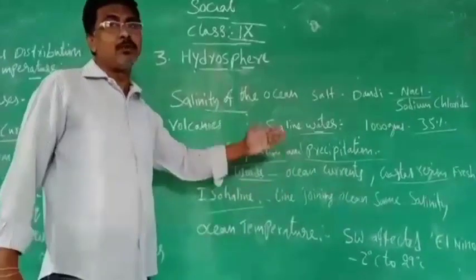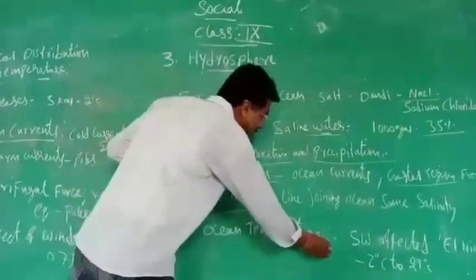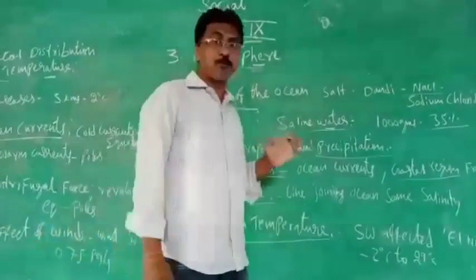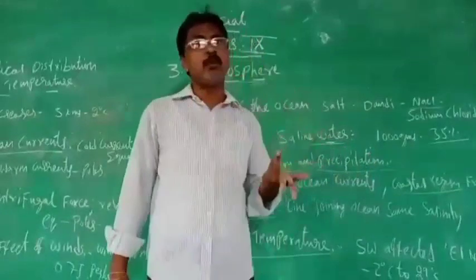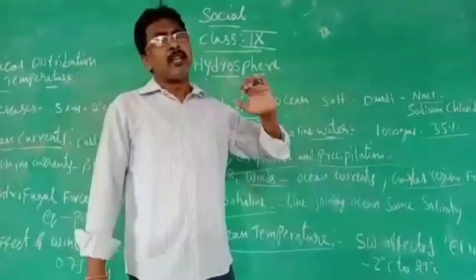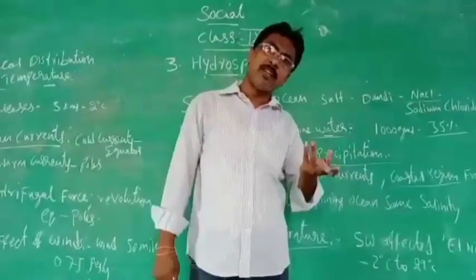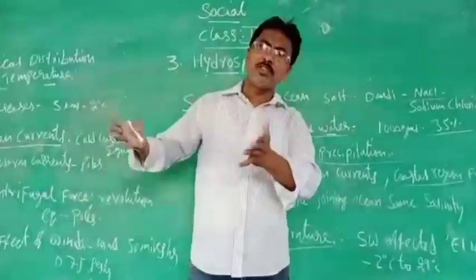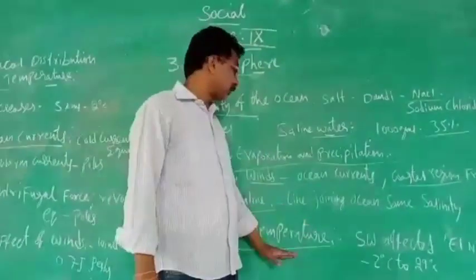Salinity means, I told you, saltiness. And ocean temperature, what is called ocean temperature? You see, now the ocean will be there. What is the meaning of temperature? Temperature means relatively hot and cold. Relatively hot and cold means the temperature can be measured. The cold one we can measure, the hot one we can measure. So now the ocean temperature we are going to discuss.